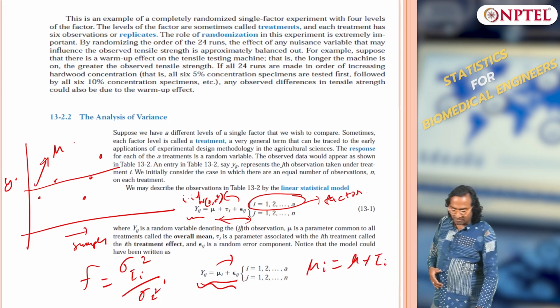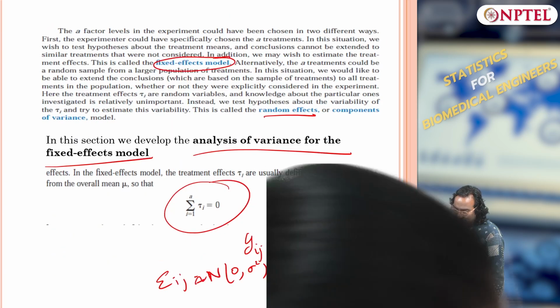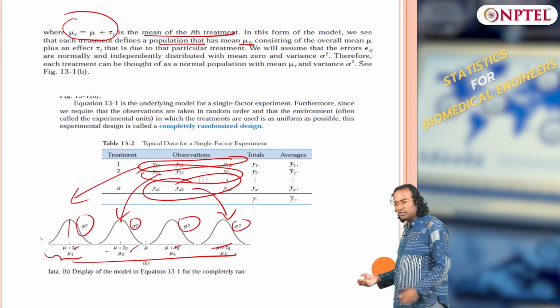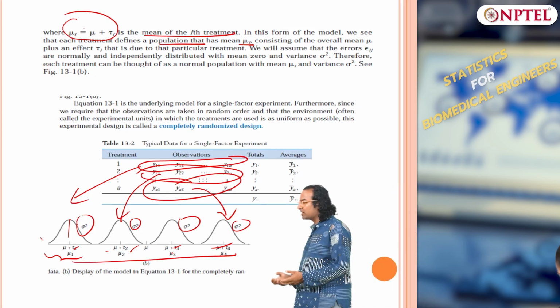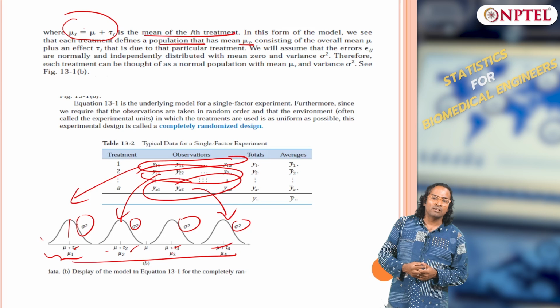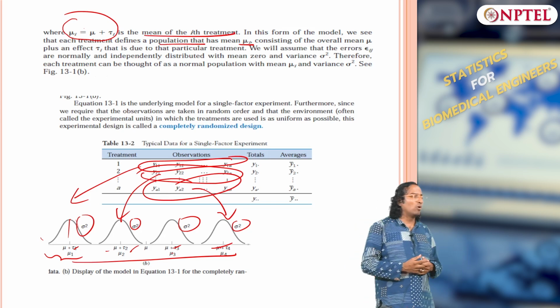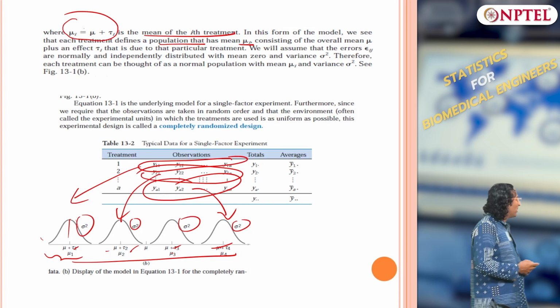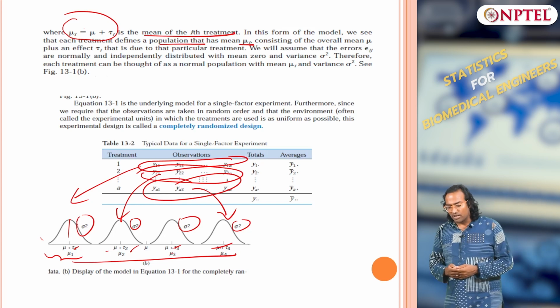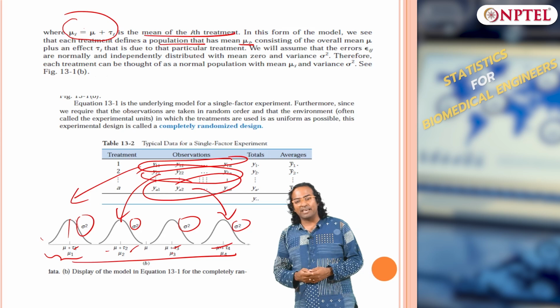The important assumption is that for each treatment, the output response follows a Gaussian distribution with the same variance. So Y1, Y2, Y3, irrespective of the treatment, have the same Gaussian distribution and same variance.